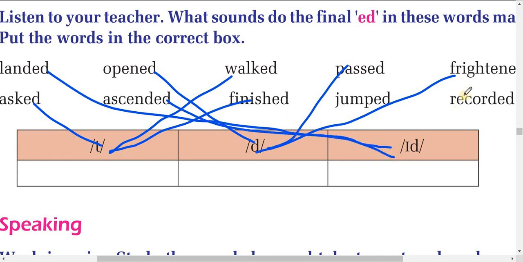ascended, recorded, dear students. Okay, dear students, I would like to make a correction here. This is jumped. Okay, the t sound is here: jumped, and asked. Okay, asked, jumped, and finished. Okay, asked, jumped, finished. The t sound is here. Okay, in the same way, here walked, asked, finished, and jumped. Others are correct. Okay, students.